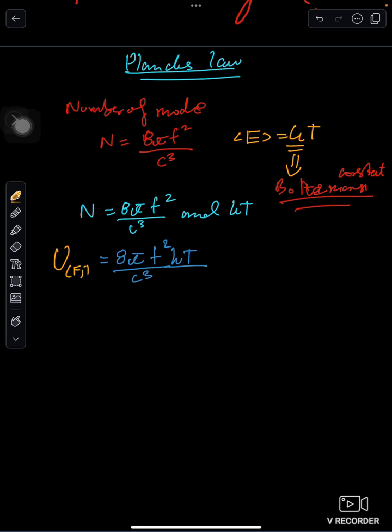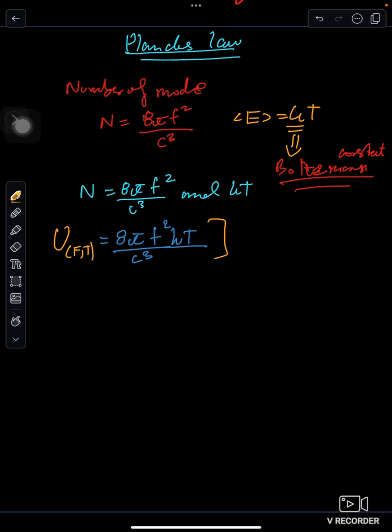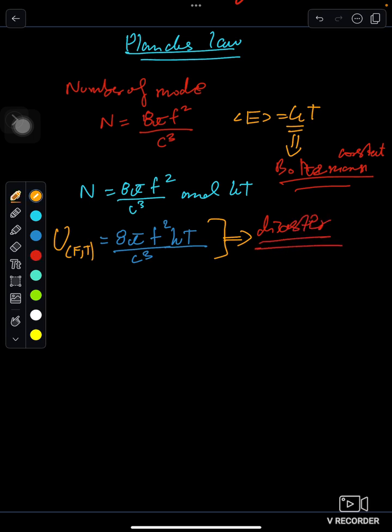But if we look at this equation properly, this equation is a disaster. The amount of energy is a lot, it's like infinite, and as we know, nothing in this world is infinite. It breaks the law. Nothing is infinite.